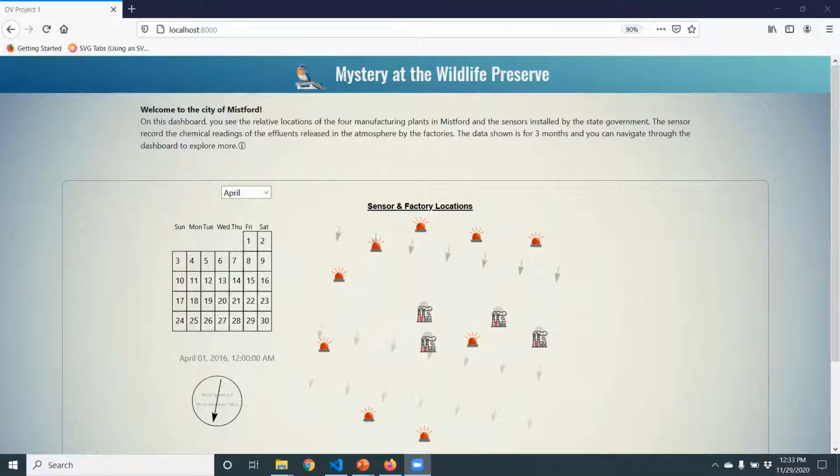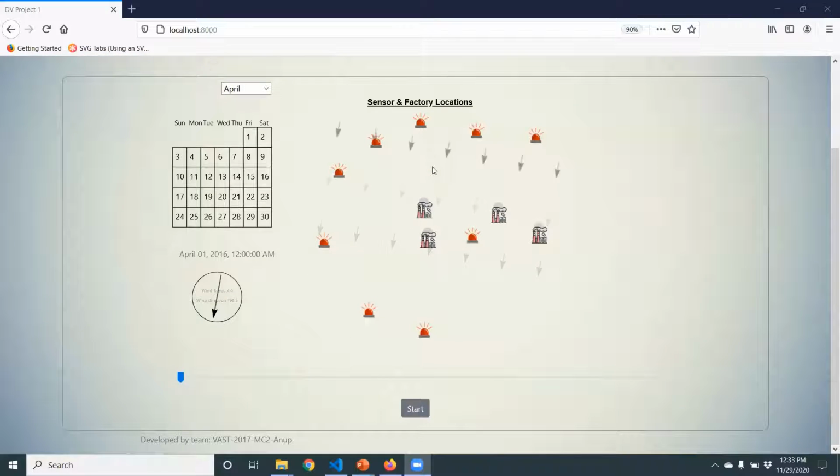This is the landing page of our website, Mystery at the Wildlife Preserve. This is the main visualization that we have developed, also called our innovative visualization. As you can see, we have shown the location of the 4 factories and the relative location of the sensors around them. We have also provided a calendar to filter out the data for each particular month. We have added a compass on the left-hand side which shows the wind speed and the wind direction.